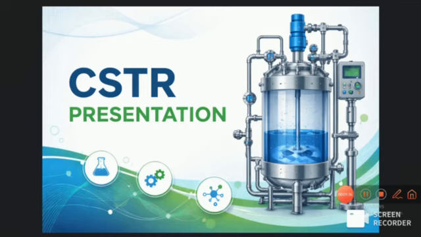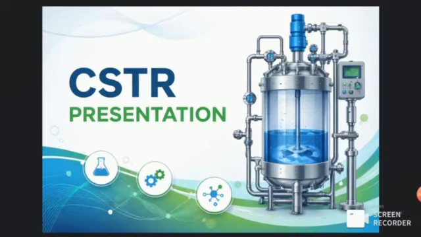So after developing a mathematical model, the system is simulated in MATLAB to study startup behavior and disturbance response. Then an optimization problem was formulated to find the best operating conditions by balancing the pollutant removal, energy use, and reactor size.